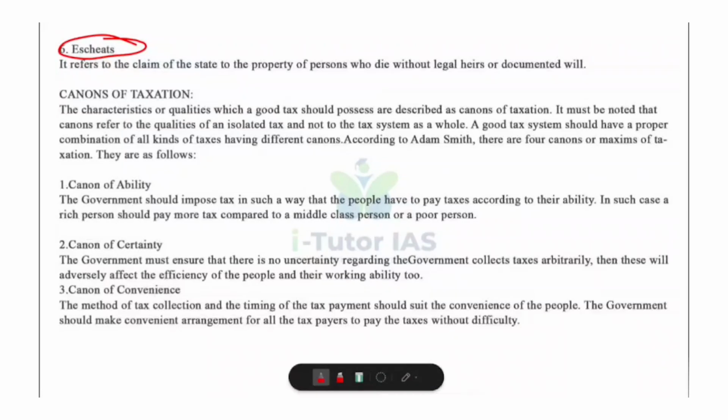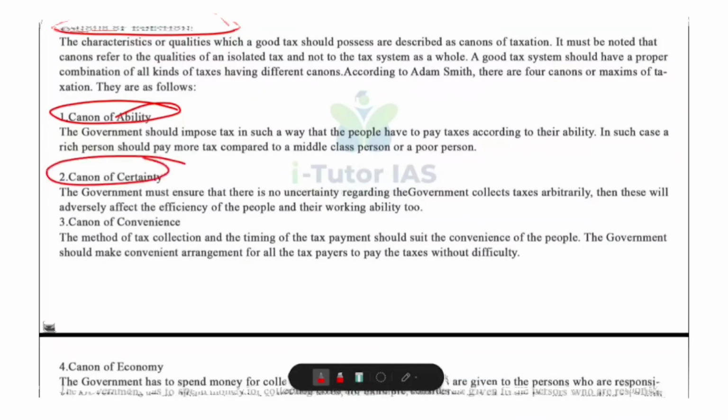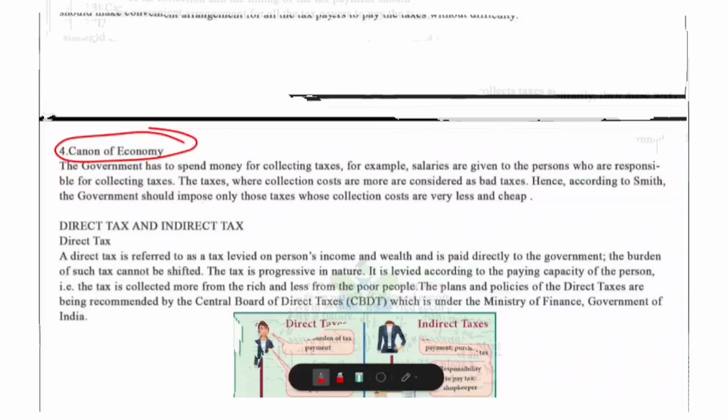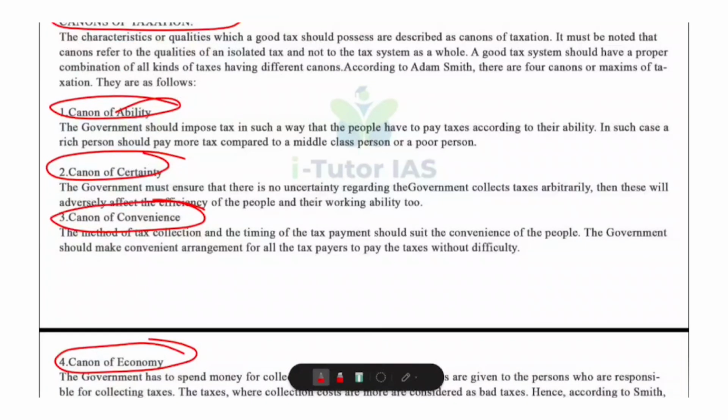Now we are going to learn about the canons of taxation. Adam Smith, the father of economics, said that a good tax must follow certain qualities called canons of taxation. These canons apply to each individual tax and not the entire tax system. Adam Smith gave 4 canons. What are they? Canon of ability, canon of certainty, canon of economy, and also canon of convenience. First one, canon of ability. What is meant by that?